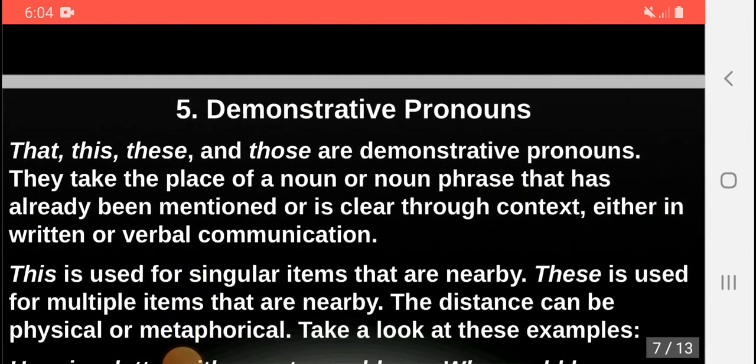The fifth type of pronoun is demonstrative pronoun. That, this, these, and those are demonstrative pronouns.